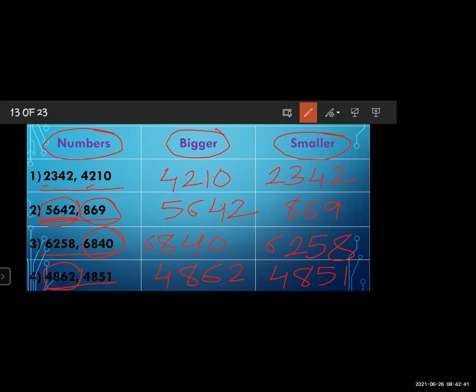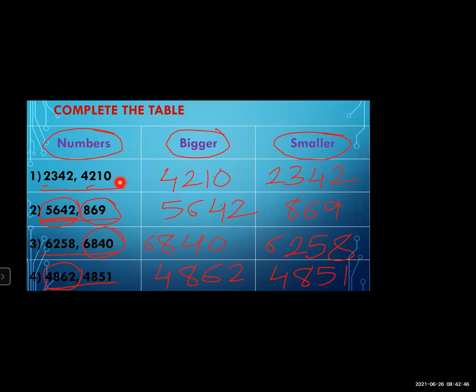Okay. Understood how to find the bigger number and the smaller number from the given numbers? You have to go step by step. First of all, you have to see the digits in both numbers. After that, if the digits are the same, that time what you have to see? You have to see the higher place. Why do we have to see the digits? Because the number which has more digits is bigger. In the second example, we learned that the number with more digits is the bigger number.